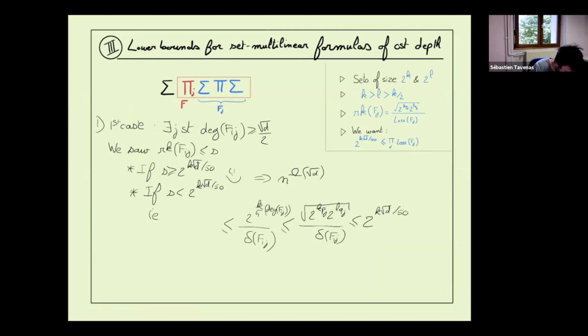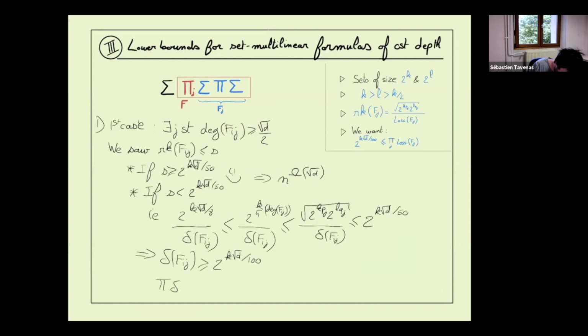We know it's larger than square root of d. Degree of Fij, by hypothesis, in our case, is larger than square root of d divided by 2. So the delta of Fij is larger than t, which is square root of d divided by a number. In particular, we know that all the delta will be always larger than 1.